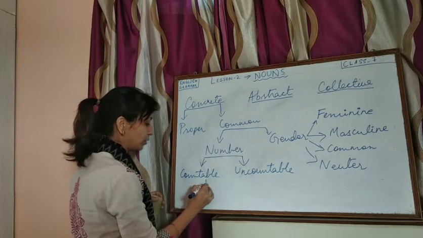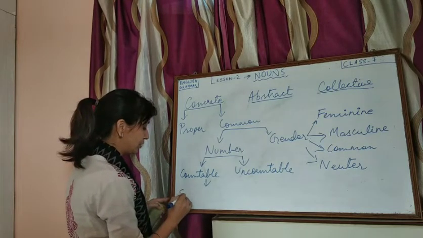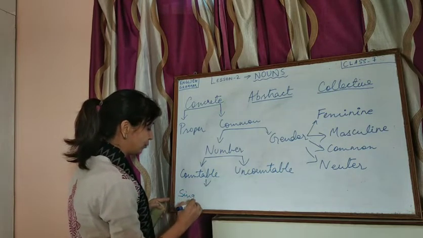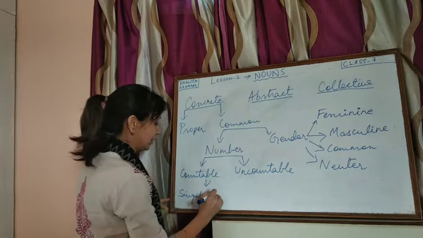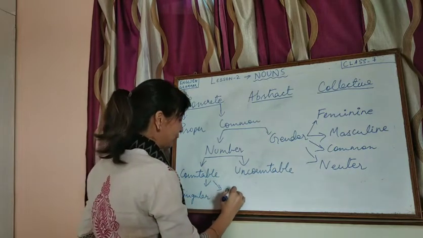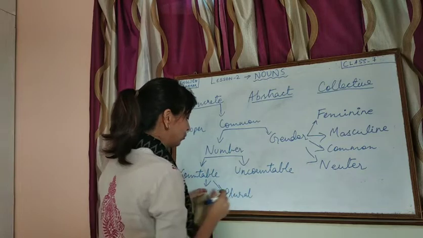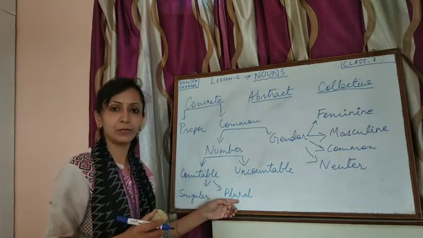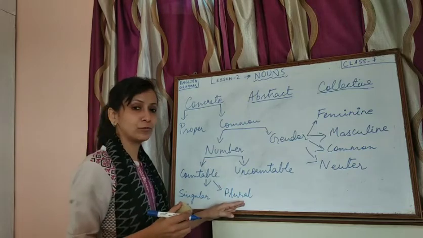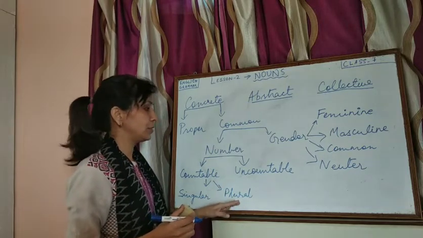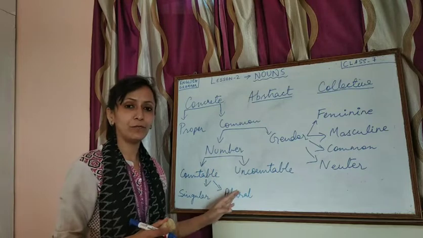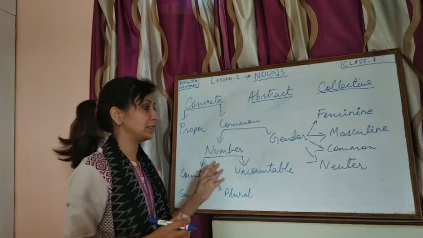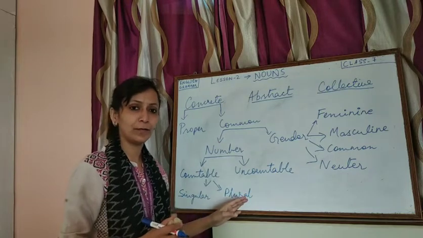Now countable nouns are again divided into singular and plural nouns. Singular and plural nouns, we know the rule of changing a noun into plural, there are different rules also that we will get to see in next chapters. So this is all about the types of noun we did in our previous classes, and I just wanted to have a recall of them.